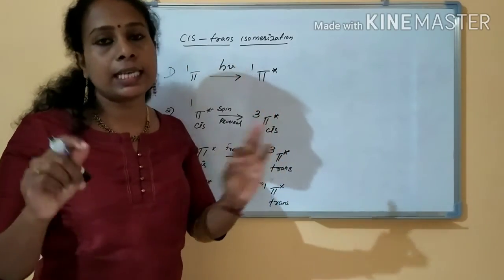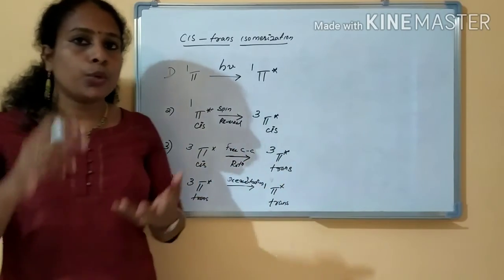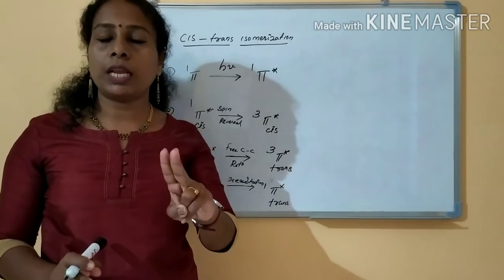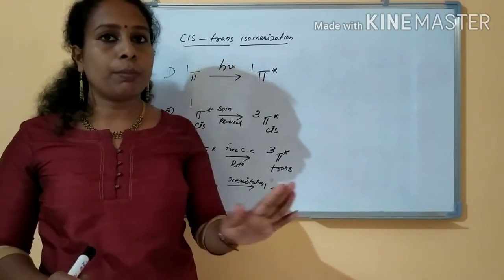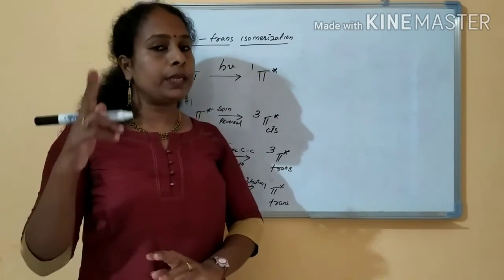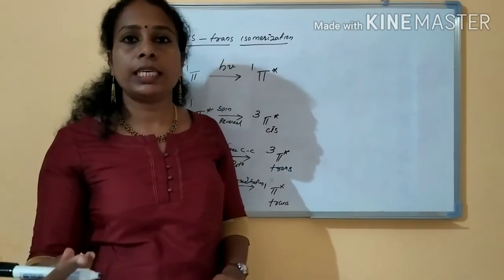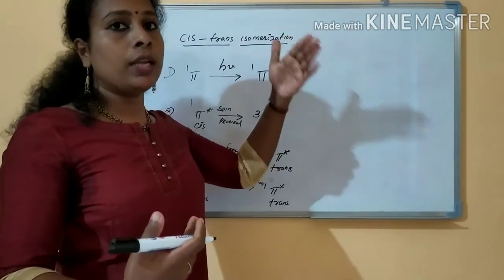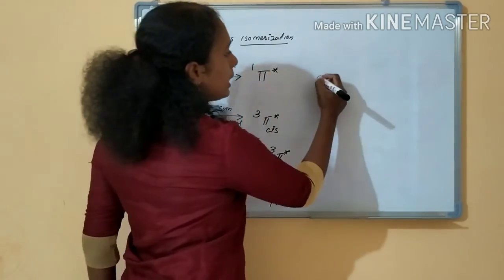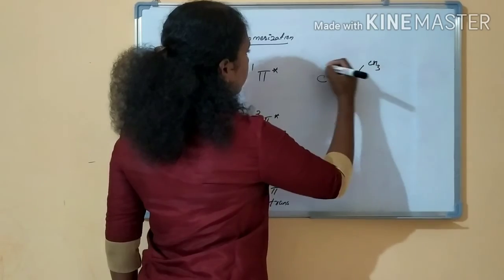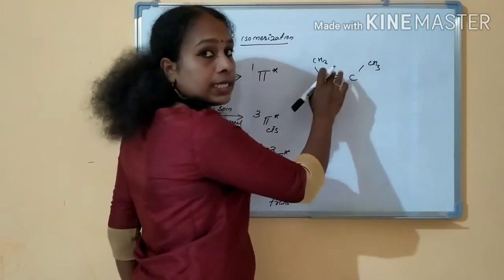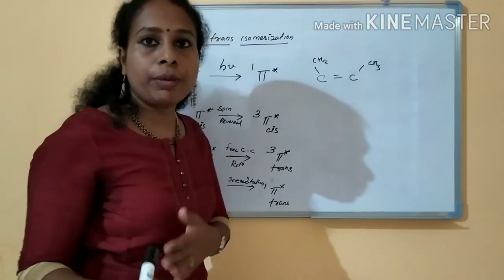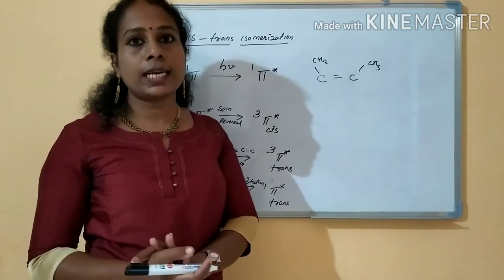In every cis-trans isomerization, this is what happens. Two spin reversals will be happening. At the time of the first spin reversal, free carbon-carbon rotation will happen. Singlet state will be converted to the triplet state. Is it clear now? Two spin reversals, one in the excited state and one in the de-excited state. Because of this carbon-carbon rotation only, your substitution will come opposite. If it is a cis isomer like this, with free carbon-carbon rotation, this carbon will rotate and come down. Then it will become a trans isomer. This is the mechanism for cis-trans isomerization.